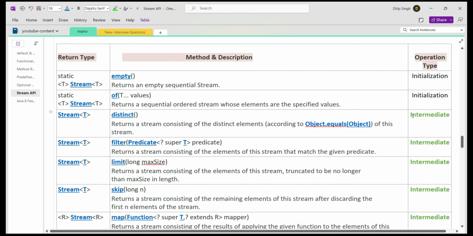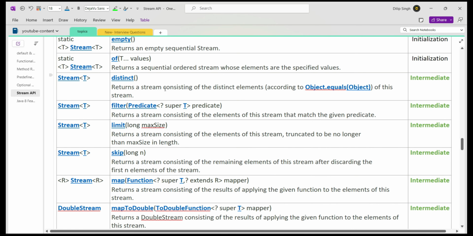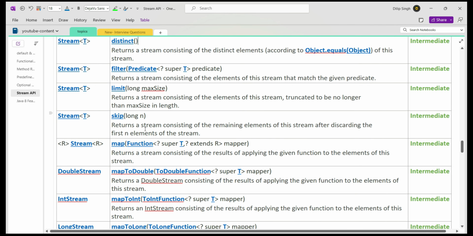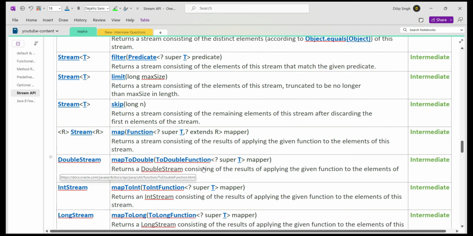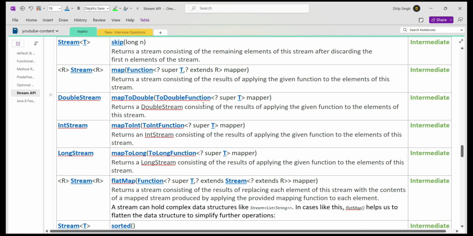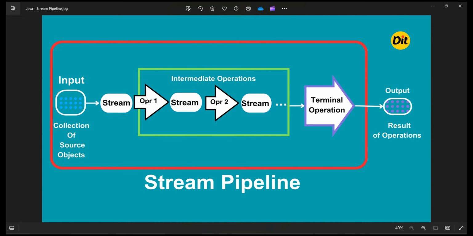So if you see here, I just categorized a couple of intermediate methods like distinct methods. So that means what distinct method is going to do, what filter method is going to do, what skip is going to do. So these are all methods that belong to the intermediate operations. Whenever an intermediate operation is executed on a stream object, it will never ever return a result directly. An intermediate operation will never provide an output or result directly.